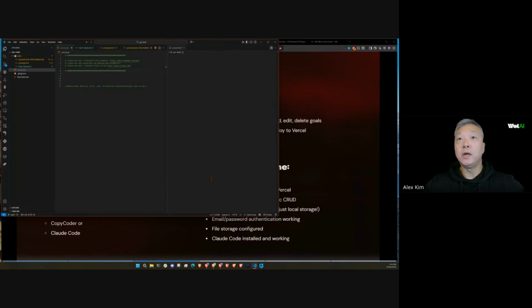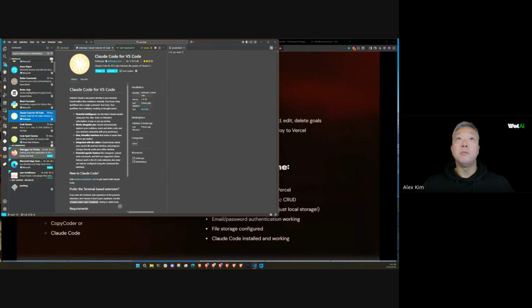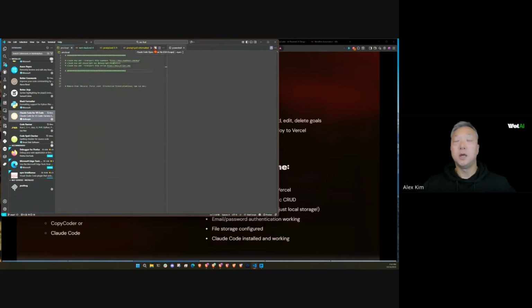The other thing I want to show you guys is that I already do have Claude Code installed. There is an extension for Claude Code that you guys can add to Visual Studio Code, whichever flavor you're in. You want to make sure that this is also installed. In order to start Claude Code in Visual Studio Code, you can just hit this button here for Claude Code, or initiate it by typing in claude, and this will kick off Claude Code inside of the terminal window here.